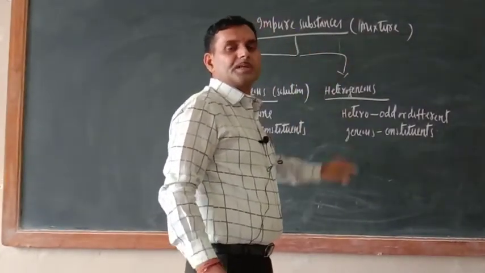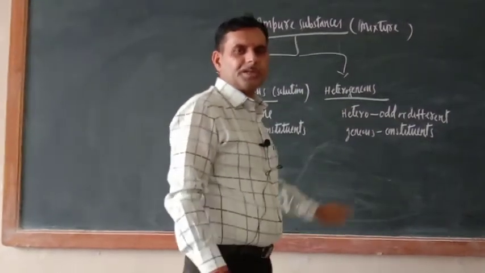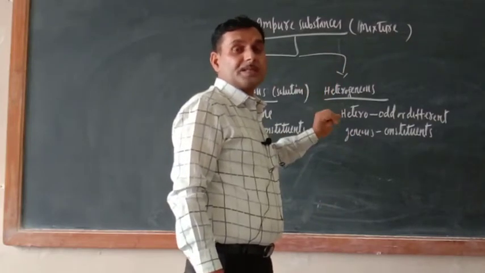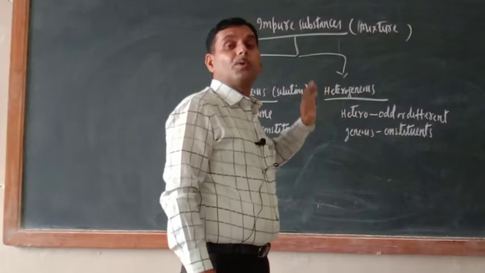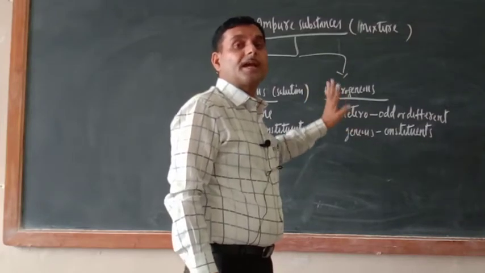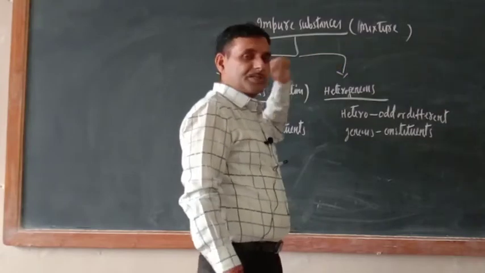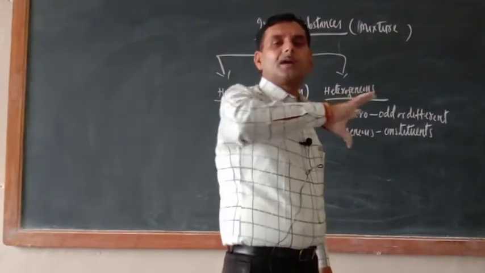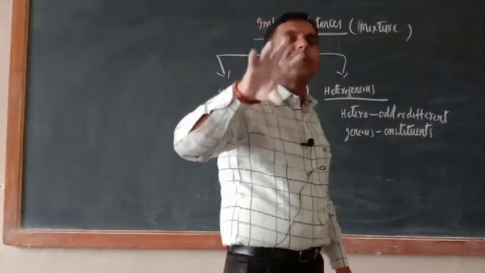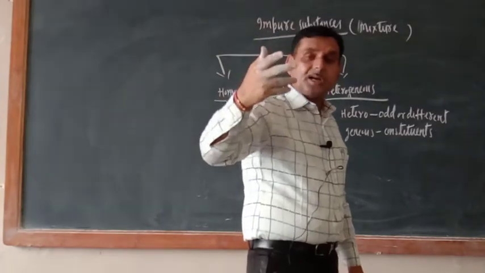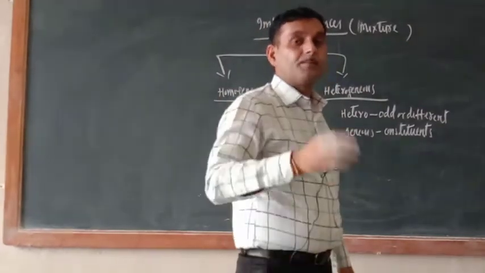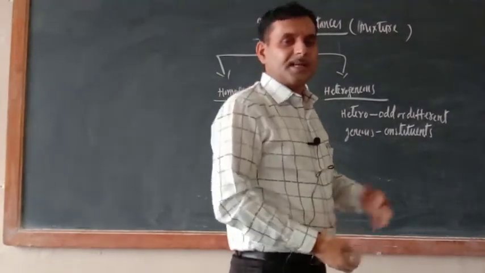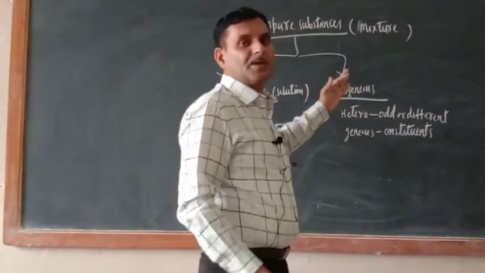Means impure substances will not have fixed chemical composition. Impure substances will not have fixed chemical formula. Impure substances will not have constant boiling and melting point. They will not have fixed boiling and melting point. That is why they are known as the mixture. Why do they not have fixed chemical formula, fixed chemical composition and fixed boiling and melting point? Because in their constituent more than one elements are there. More than one elements or more than one compounds are there. That is why they cannot be expressed by single chemical formula.